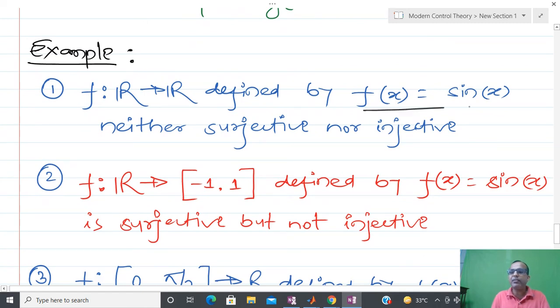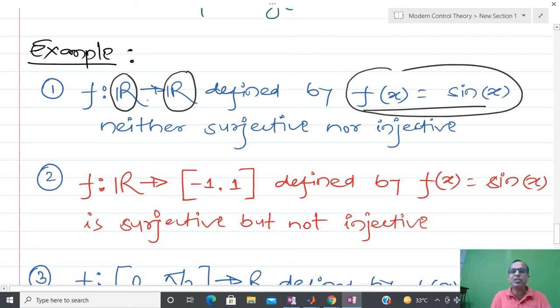Similarly, I have taken one example, f(x) equal to sin x. Now what is your exercise? You have to check whether what I have written here is correct or not. The domain is the real numbers and the codomain is the real numbers. You can take time to think, and I have written that it is neither surjective nor injective. Whenever I define the function, the definition of the function remains the same; now I am just playing with the domain and codomain.